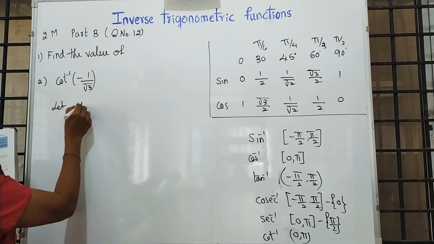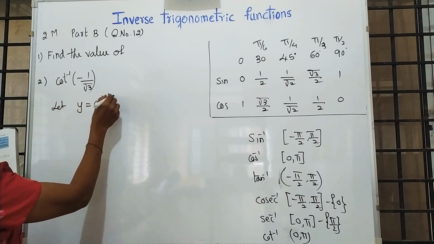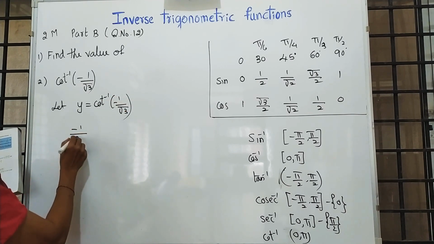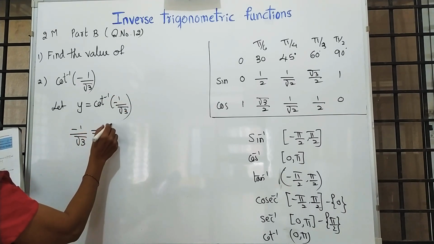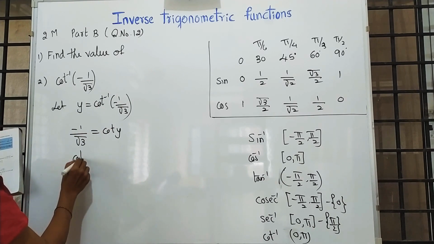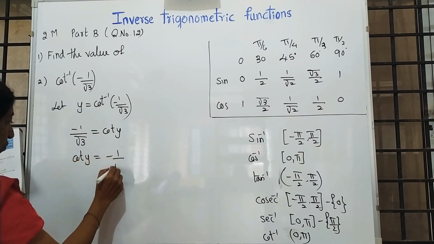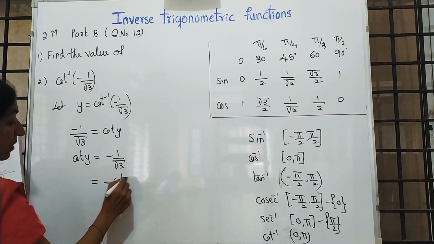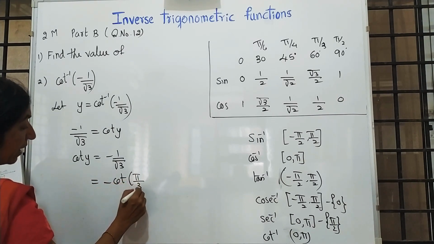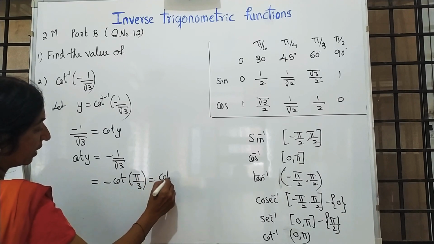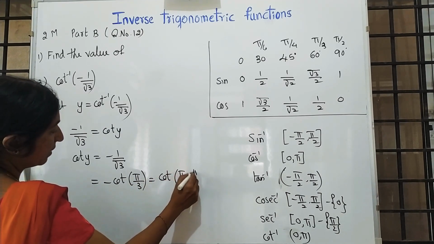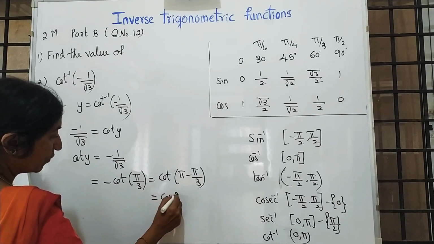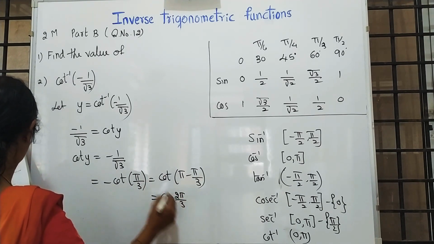Let y be equal to cot inverse of minus 1 by root 3, so cot y is equal to minus 1 by root 3. It is written as minus cot pi by 3. Again, in the second quadrant we have to arrange cot of pi minus pi by 3, so this is cot of 2 pi by 3.